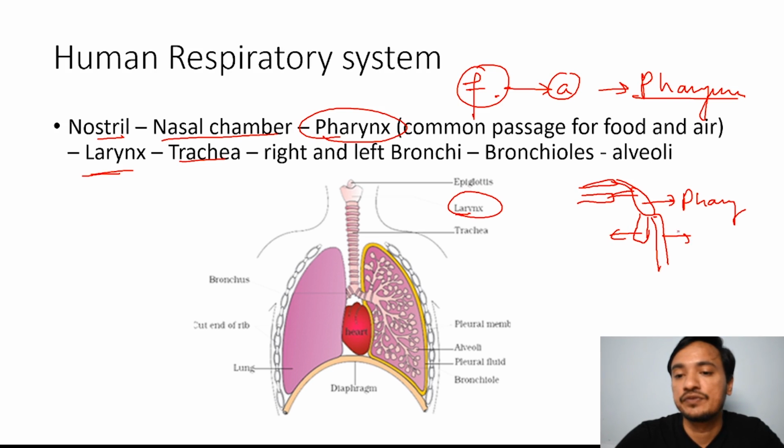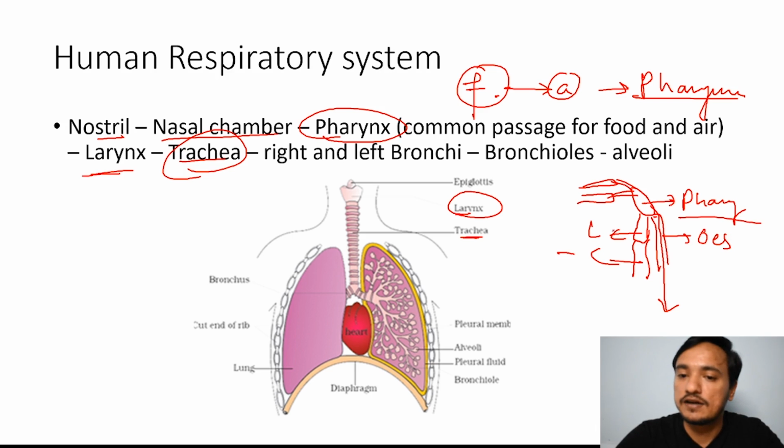After the larynx there is the trachea. From the larynx the trachea starts. The esophagus is the passage for the digestive system, starting from the pharynx, and the larynx also starts from the pharynx. At this level the trachea is divided into right and left bronchi.